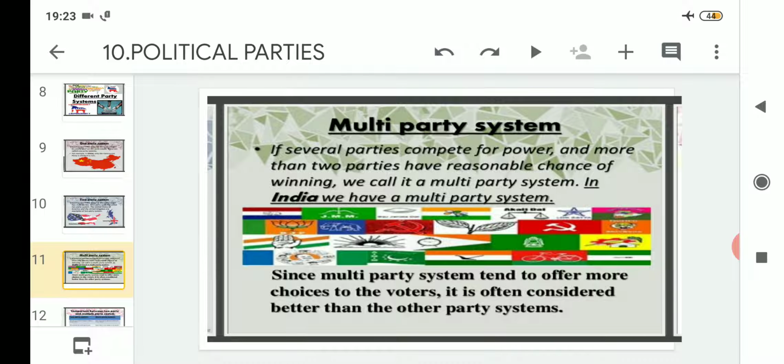A question might come like this in the board exam: why is the multi-party system preferred over the one party system and the two party system? Then your answer should be like this: the multi-party system is preferred over the one party or two party system because it gives the voters more choices to choose their candidate from. That's why it is believed that the multi-party system is better than the other two forms of government.